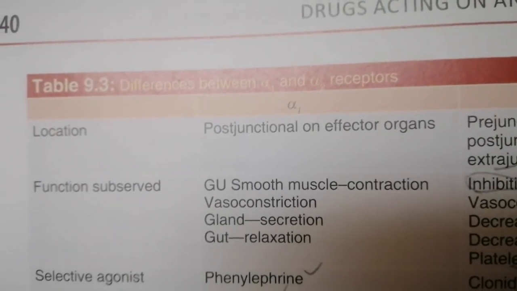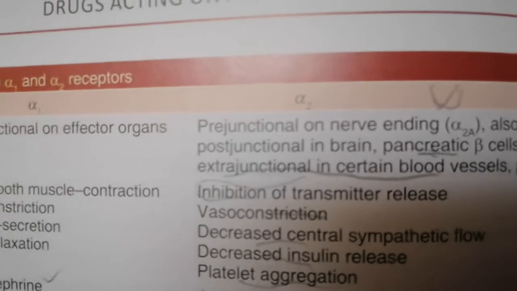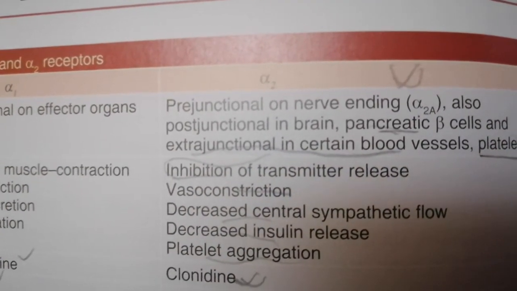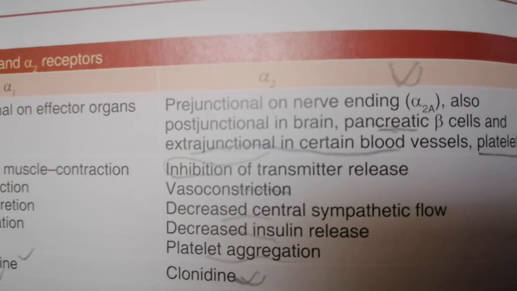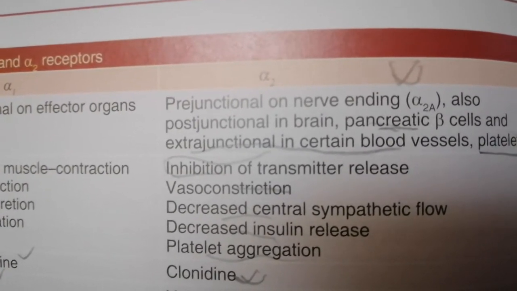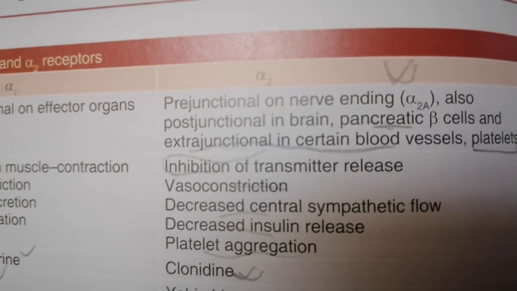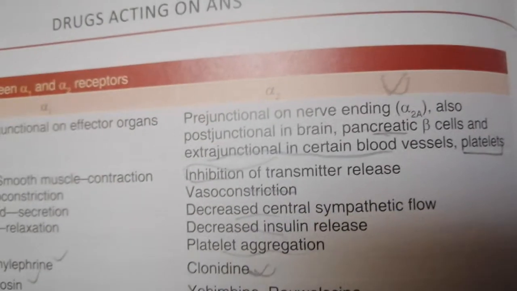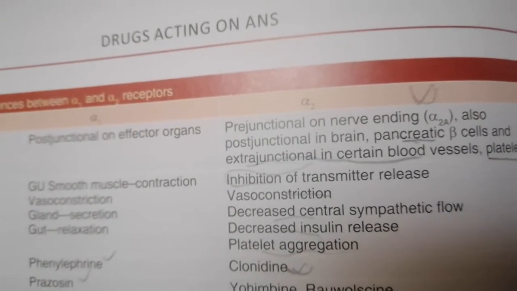So location is post-junctional on effector organs. Now, alpha 2 receptor is found pre-junctional on nerve ending and also post-junctional in brain, in pancreatic beta cells, and extra-junctional in certain blood vessels and platelets. It is not so important, but remember that it is pre-junctional on the nerve ending.